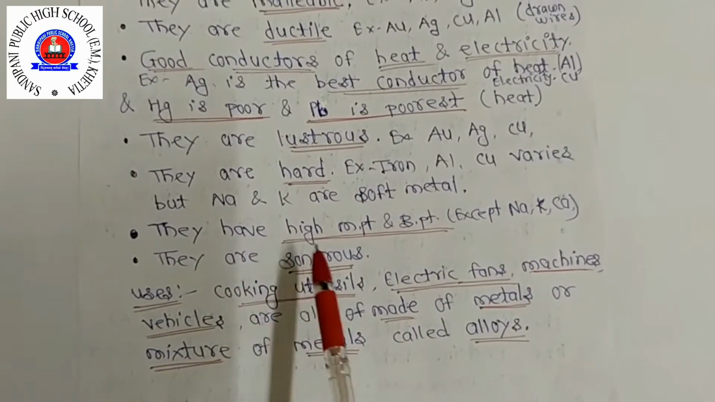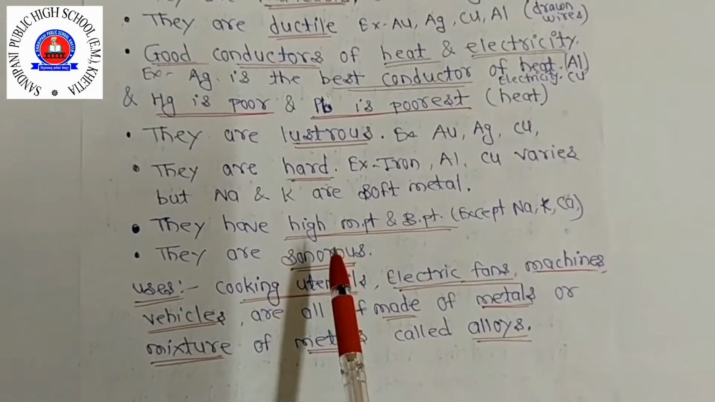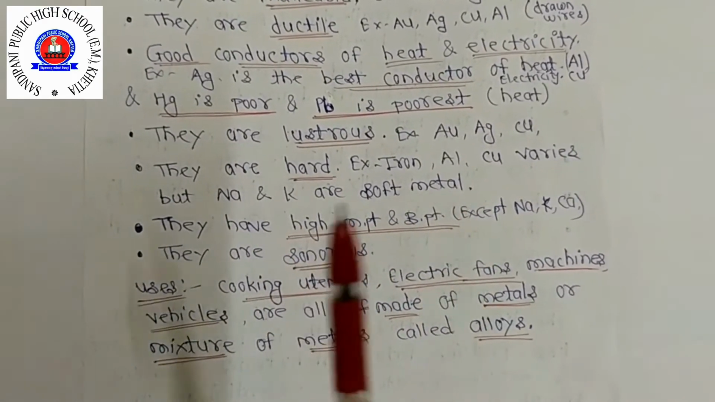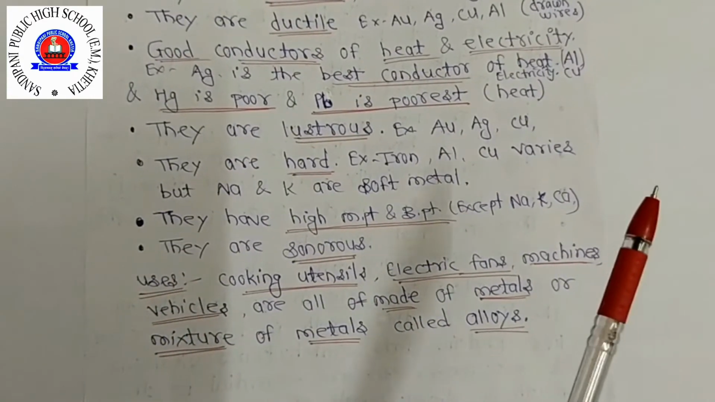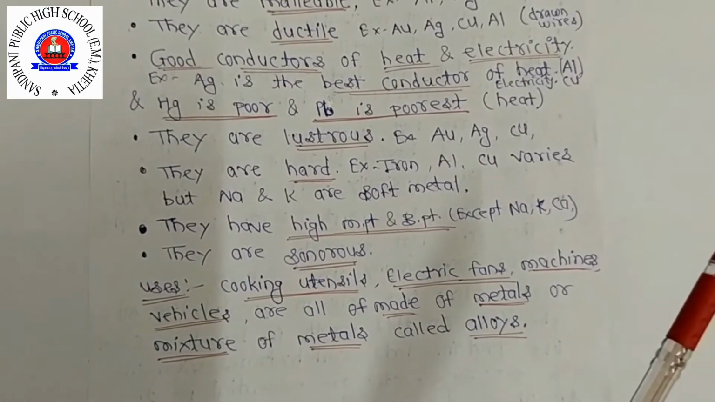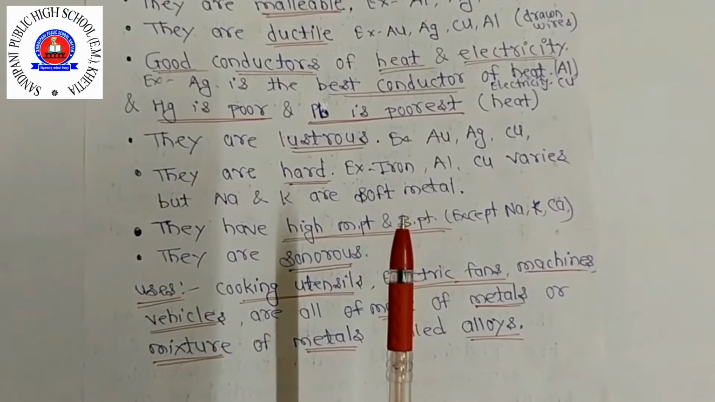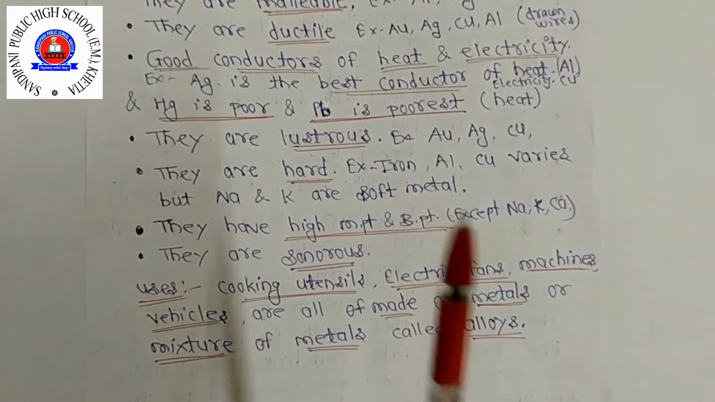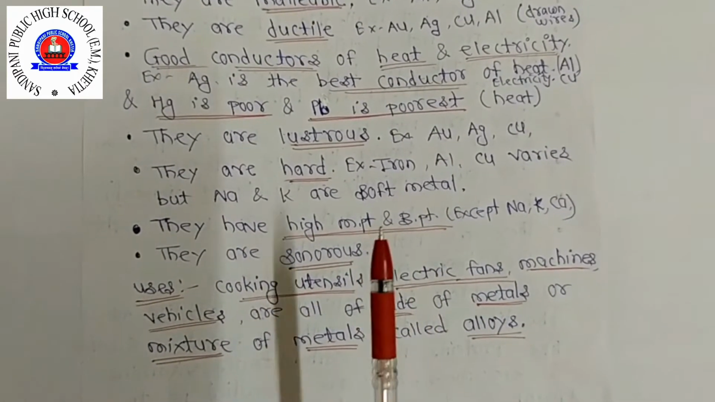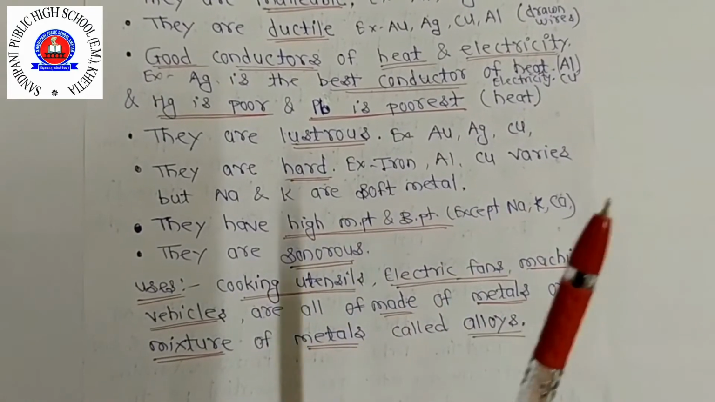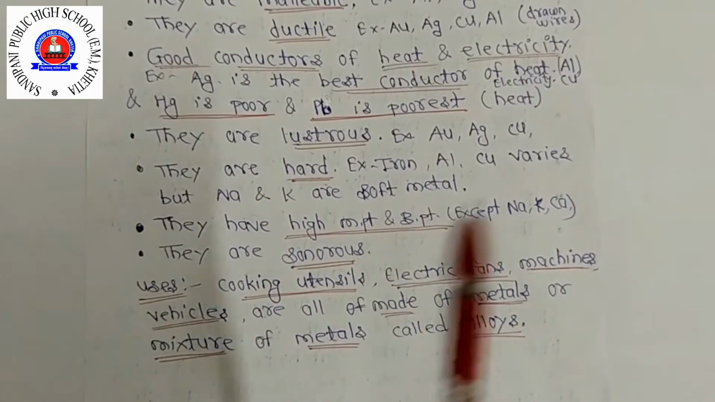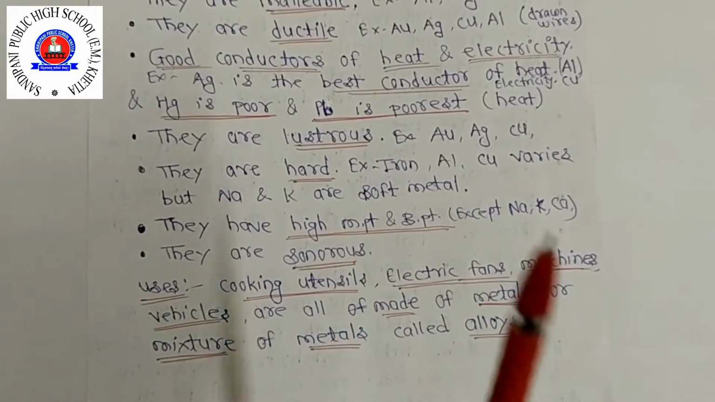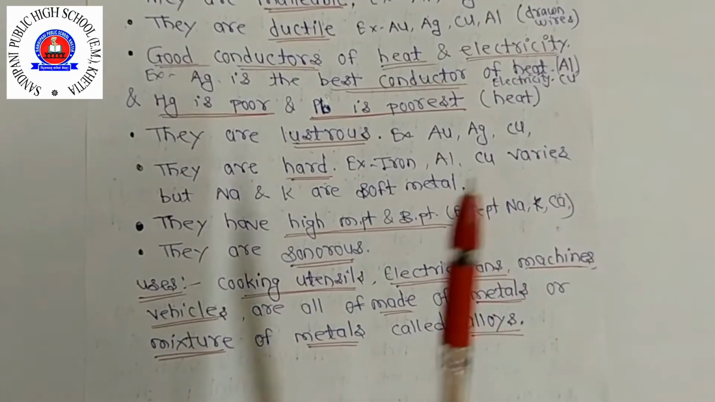And next property is they are sonorous. Sonorous means that metals make a ringing sound when we strike them. Means जैसे ही आप metal को किसी से टकराते हैं, it produces sound. It is due to that property of sonorousness of metal. They are used for making bells, plate-type musical instruments like manziras, and musical instruments such as violin, guitar, sitar, etc.